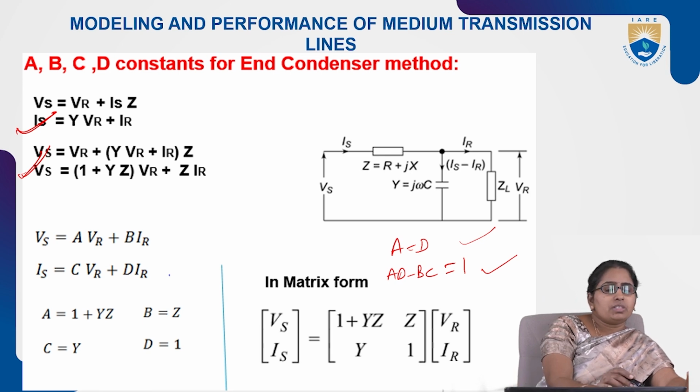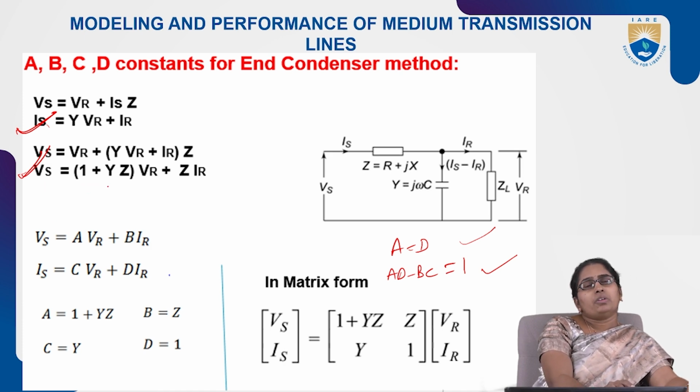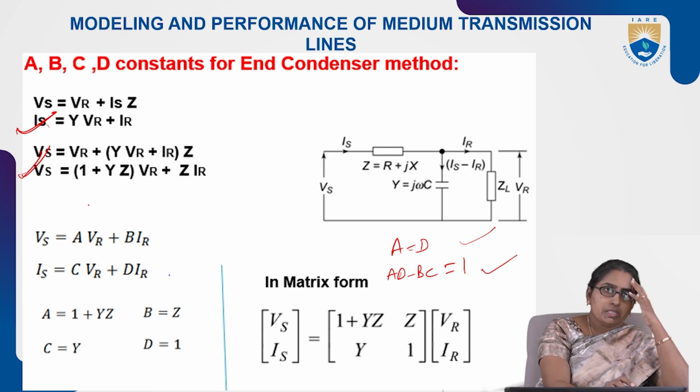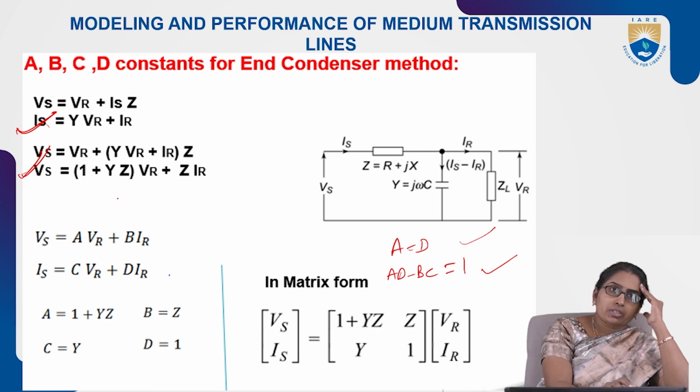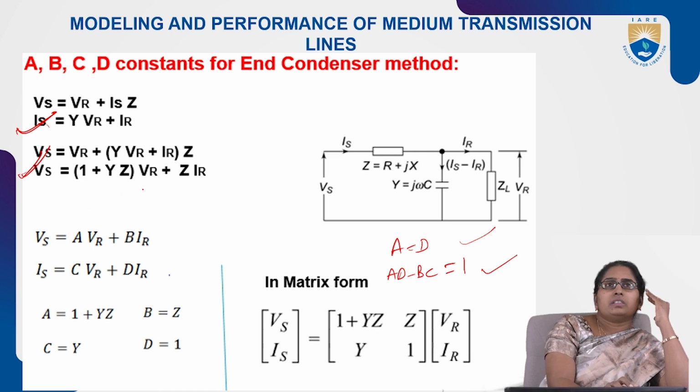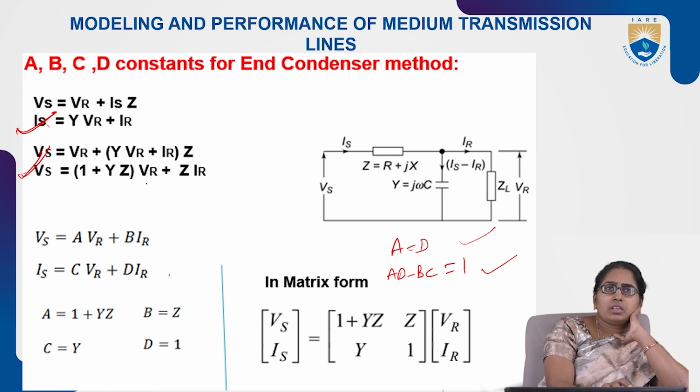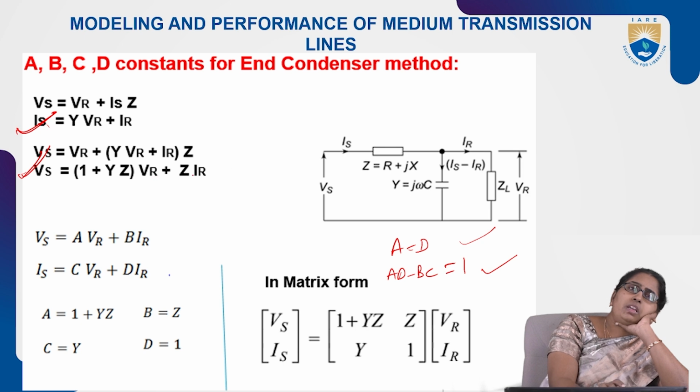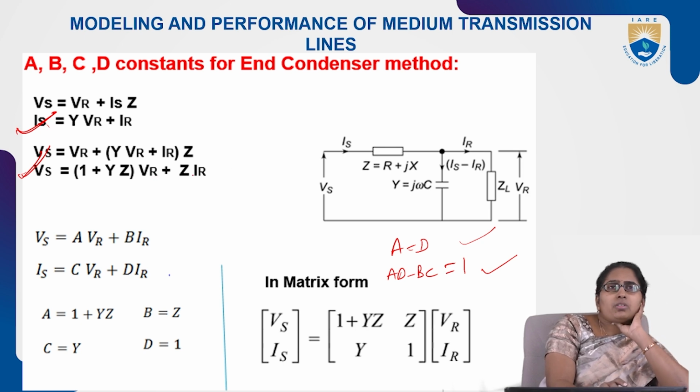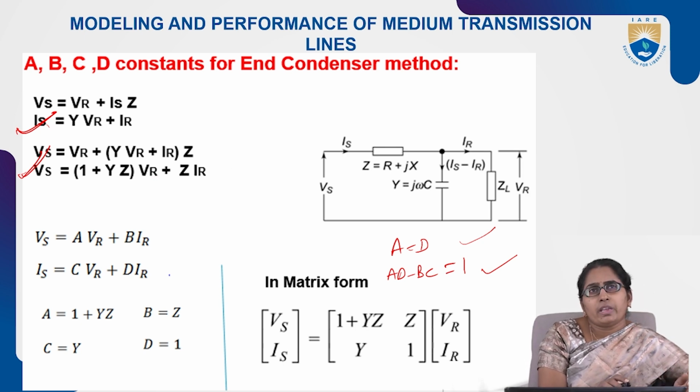So this is the Vs final equation, this is the Is final equation. From the previous slide it is rewritten: Vs is given by (1 plus YZ) into VR plus Z IR. These are the two equations, written in terms of VR and IR, and the coefficients are in terms of Y and Z.